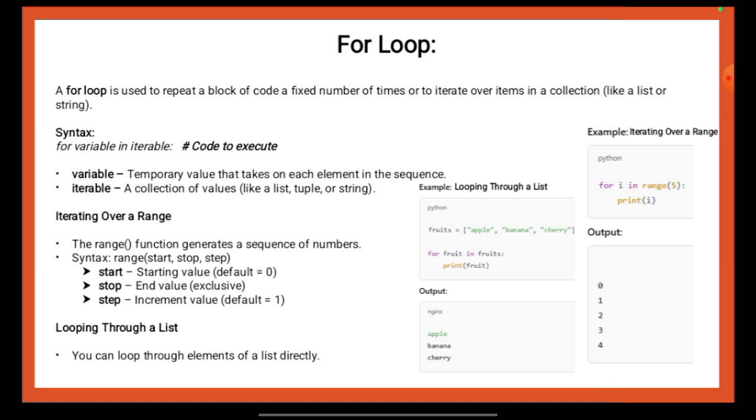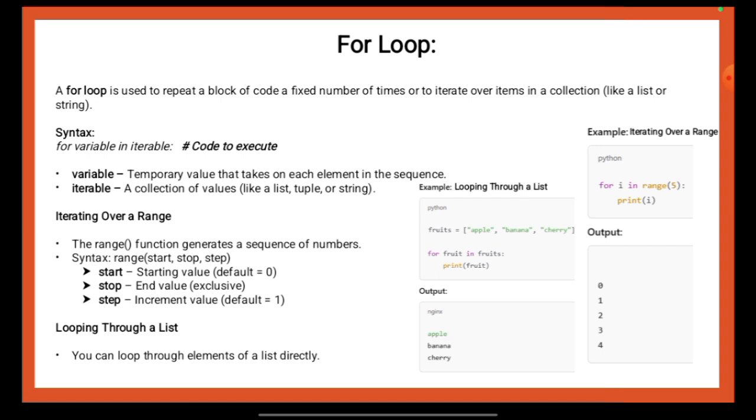In this particular slide, we will be studying about the for loop. We will first read out the details that have been mentioned over here and then we will discuss it. A for loop is used to repeat a block of code a fixed number of times or to iterate over items in a collection, like a list or string. Syntax: for variable in iterable, # code to execute. Variable: temporary value that takes on each element in the sequence. Iterable: a collection of values, like a list, tuple or string.